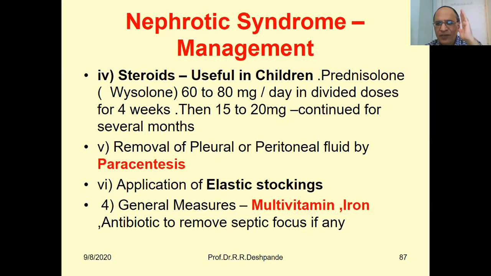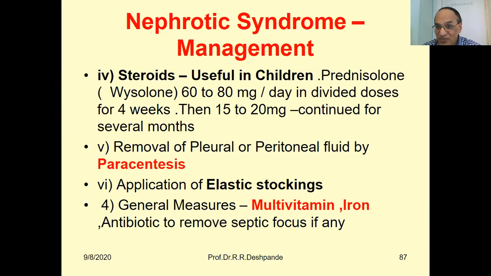But my dear friends, these steroids should be used by super consultants, because long-term use of steroids can cause a very serious endocrinal problem, Cushing's syndrome. Write down: Cushing's syndrome is a side effect of long-term use of steroid. Moon-shaped face.